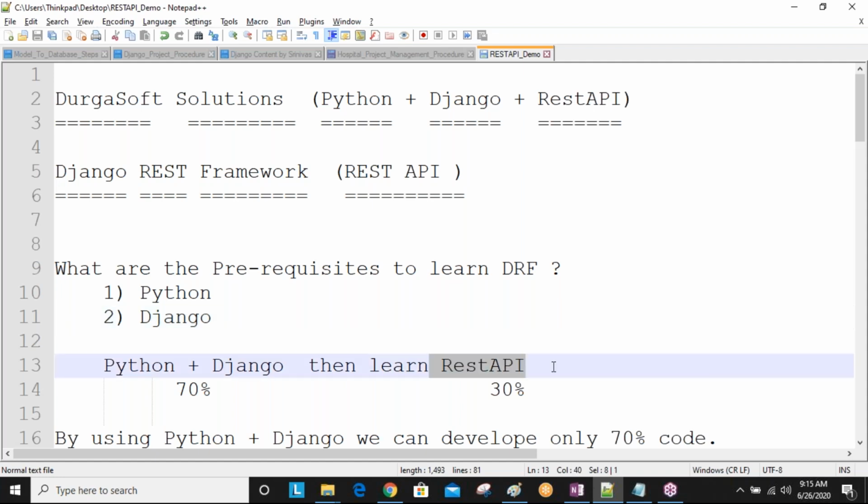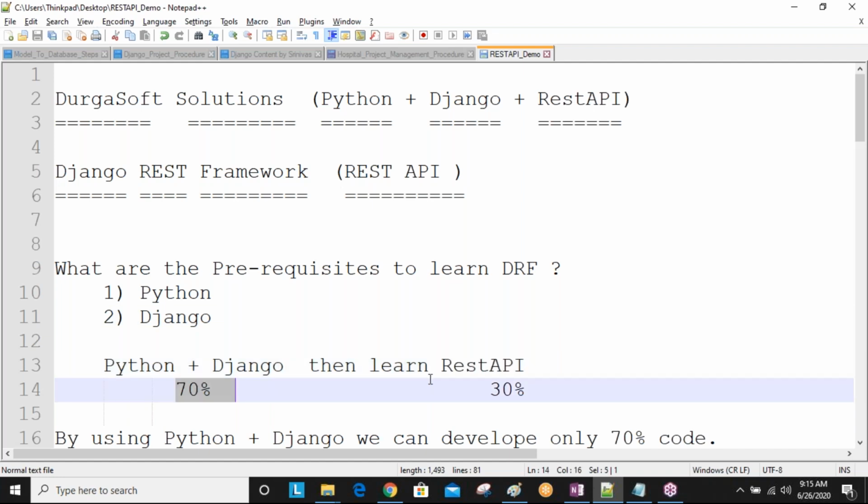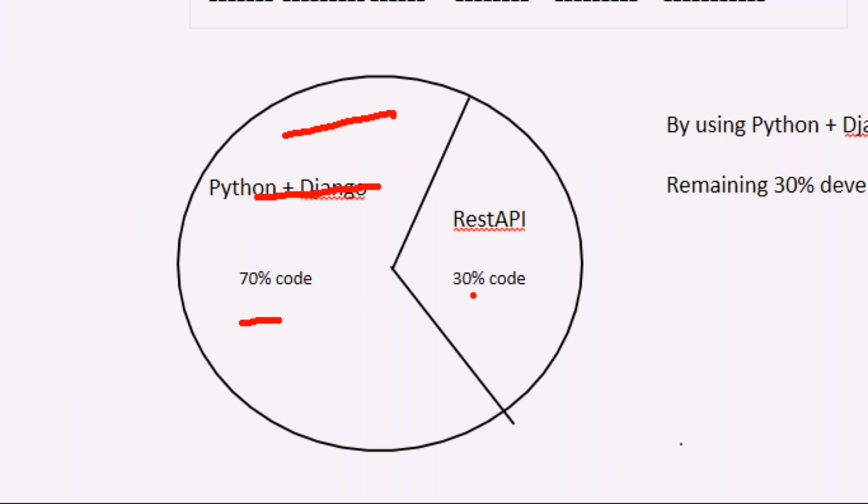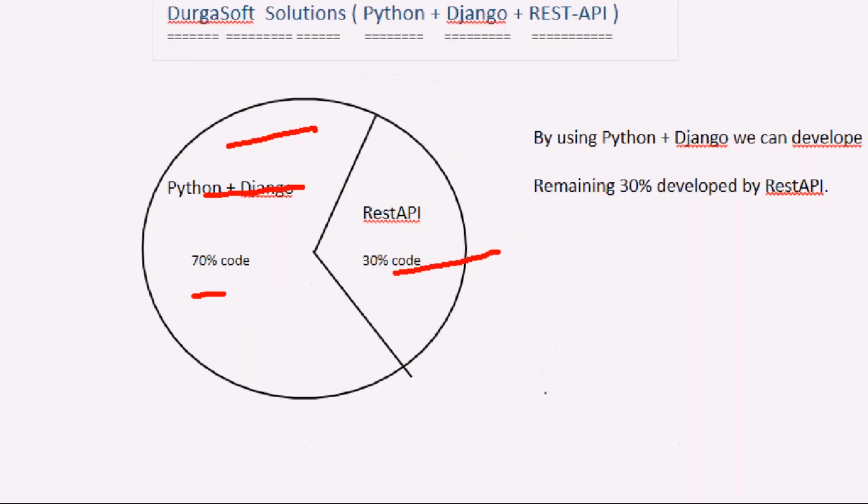For that, yesterday we discussed one diagram also. Okay, so this is the diagram. So here Python and Django 70% code. This code you are developing. So remaining 30% using REST API you are developing. Then only 100% a good product is developing. Okay, then people are interested to use your application. Without REST API, if you are developing only using Django and Python, what is the problem? With REST API, what is the benefit? If you are discussing like that, then we'll discuss one more diagram.